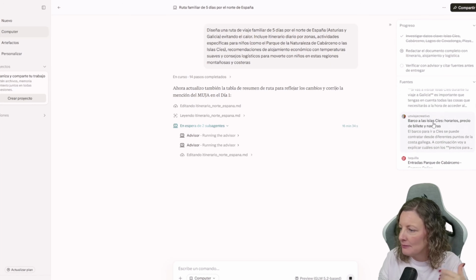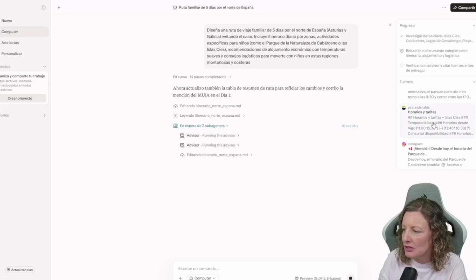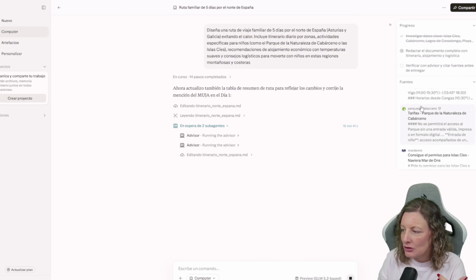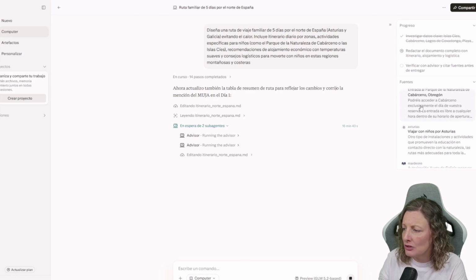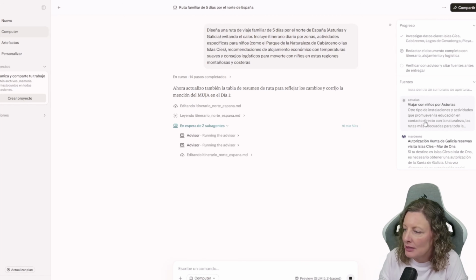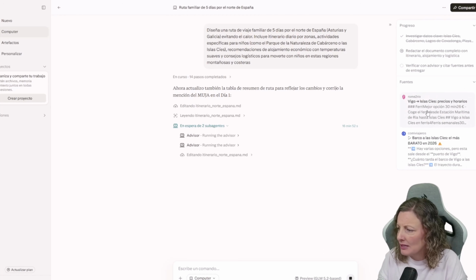It keeps looking, right? Boats, park entrances, park schedules and rates, the park's opening hours. And it doesn't just look at one source, but even cross-checks the information on Civitatis. What I mean is we go from blogger websites to highly recognized travel planning websites, right? We keep looking and so on.